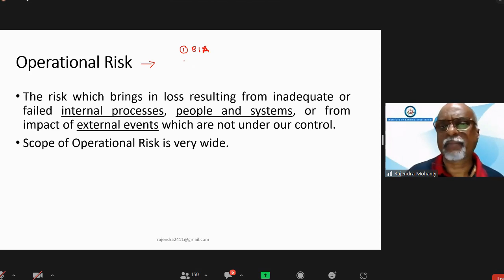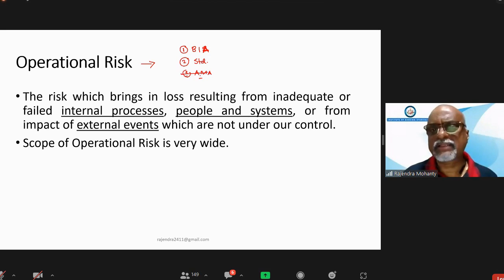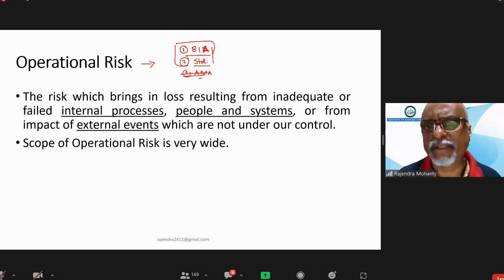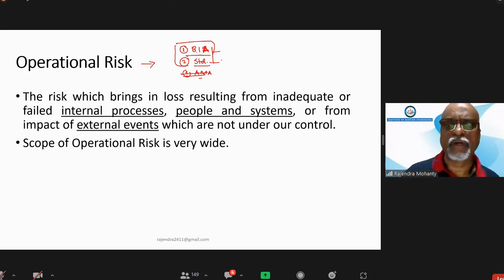Second method is the standardized method. Third is advanced measurement. So this we'll discuss later. Basically, two methods are there, which India is currently using: the basic indicator approach and the standardized approach.